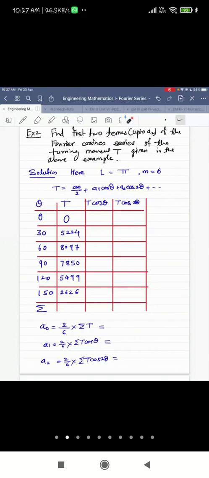Okay, students, now I'll stop this share and I'll share the calculator. You have to tell me the values, and the values you will have to write in your notebook. We need t cos theta and t cos 2 theta. So that I'm going to tell you. But instead of calling it as t, I'll call it as x and y.